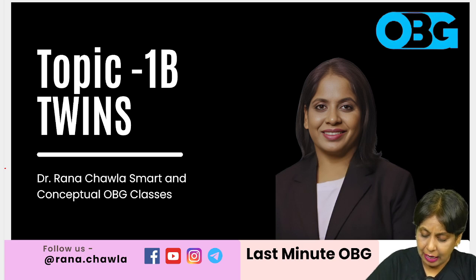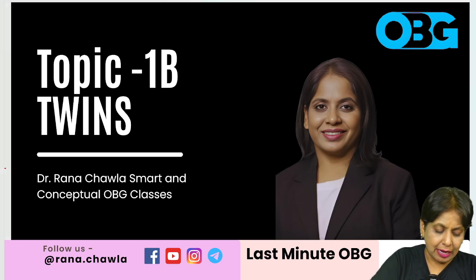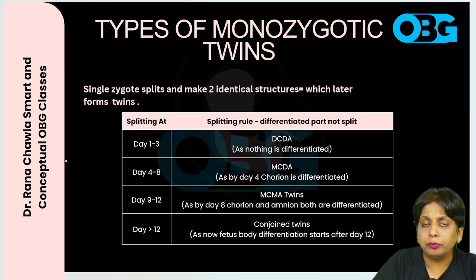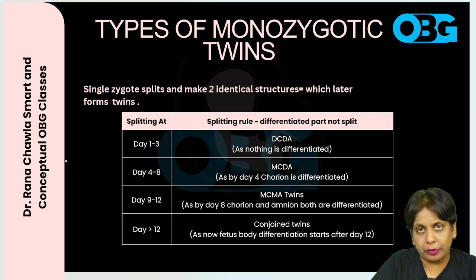In twins, the most important topic which has been quite frequently asked is types of monozygotic twins, right? Monozygotic twins means that the twins are formed from a single zygote. How does a single zygote make twins? A single zygote makes twins by the splitting of the zygote into two identical structures.